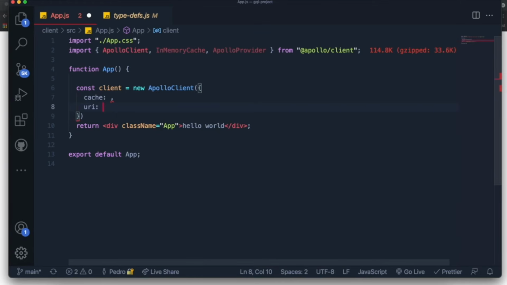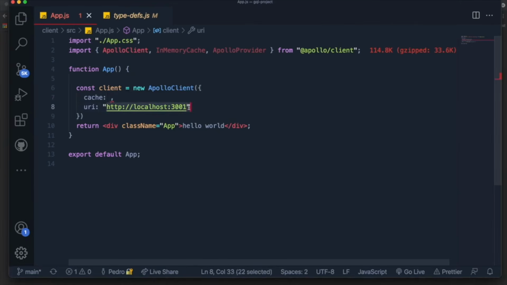So if you're using a public API, you can just put it over here. But if we're using our own API, for us it's basically just http://localhost:3001, because that's where our API is running. And this should tell GraphQL that this is where our API is running, which means that it's going to actually connect to our API and make it work. So I also need to put the /graphql, because if you recall, GraphQL always runs on the /graphql endpoint. So we need to specify which one it is so that our library understands what it's doing.